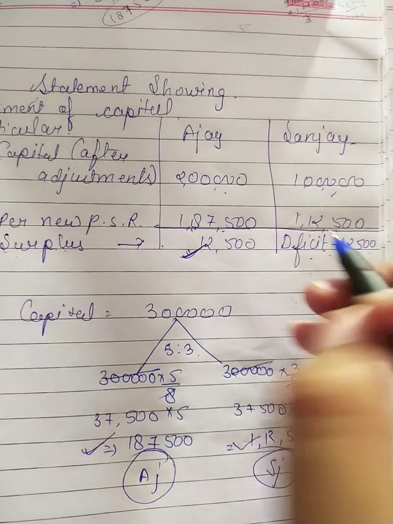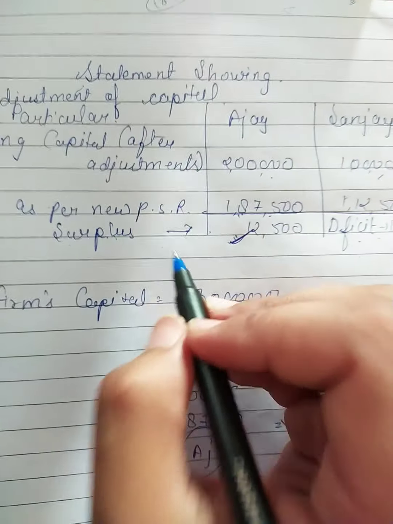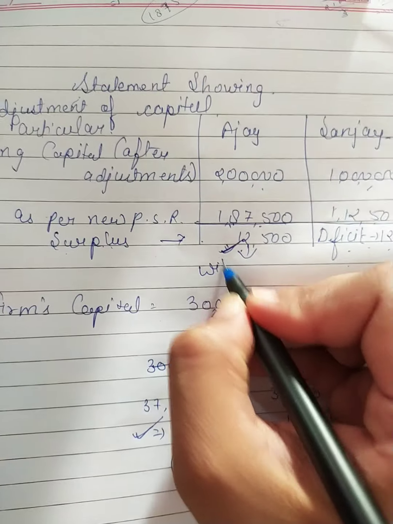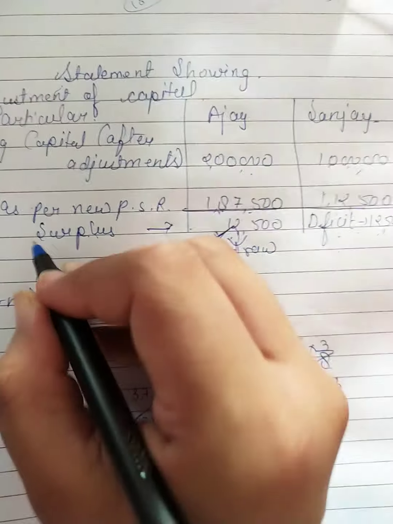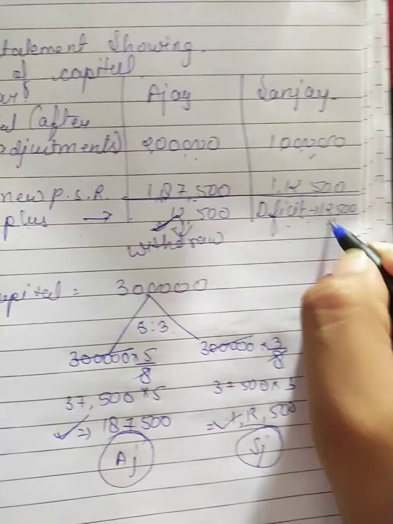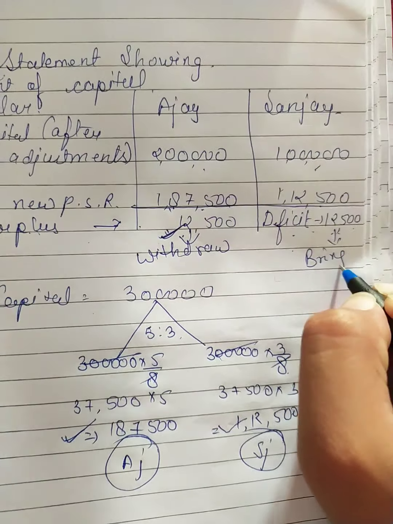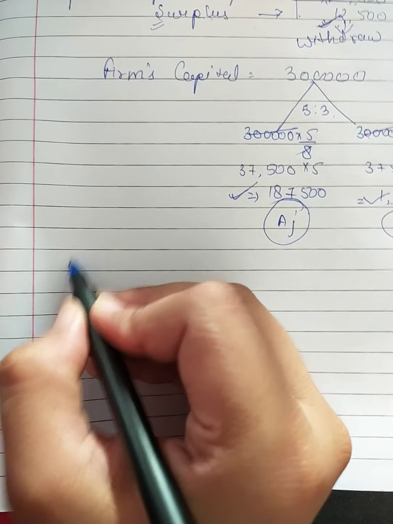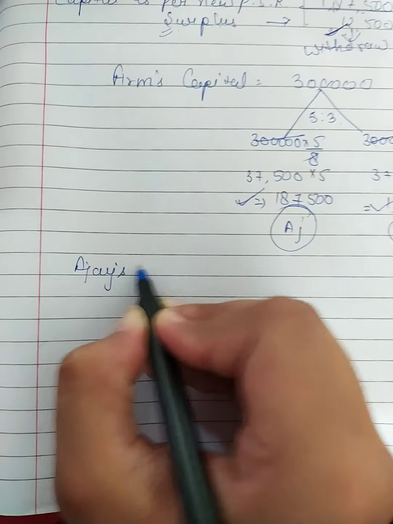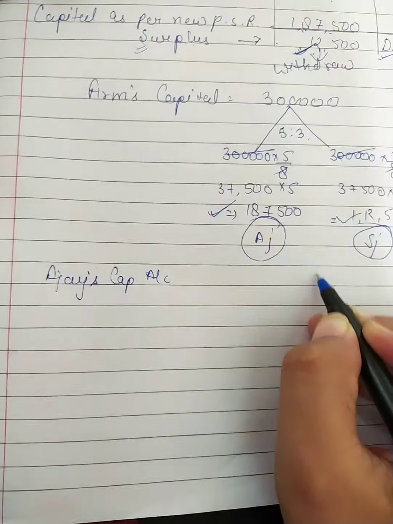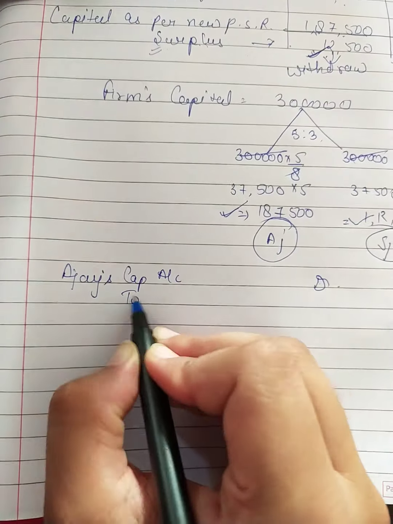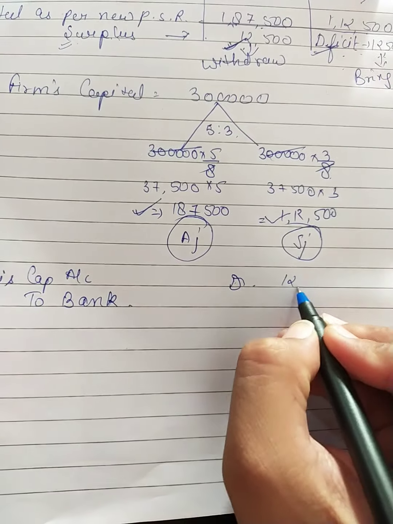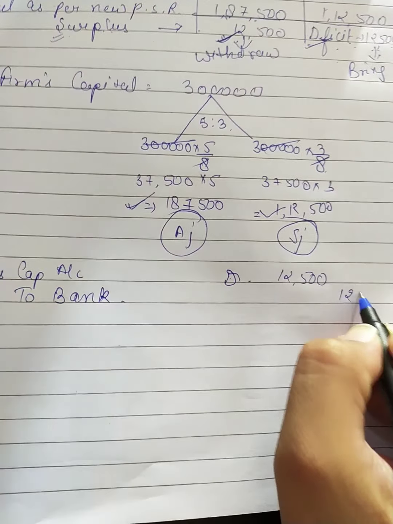Okay, so now what should be the entry we make? Ajay will withdraw the amount because Ajay is having surplus, and Sanjay will bring the amount because he is having deficit. So let's make the entry for this. Ajay's capital account debit to bank. Ajay will withdraw, so the amount will be written as 12,500.